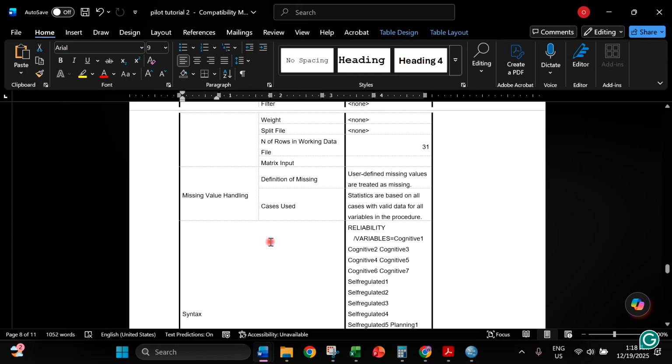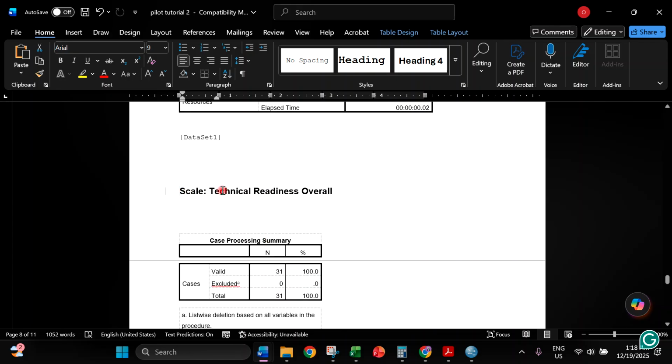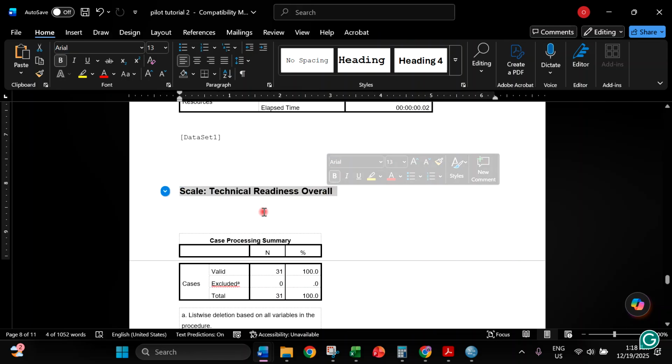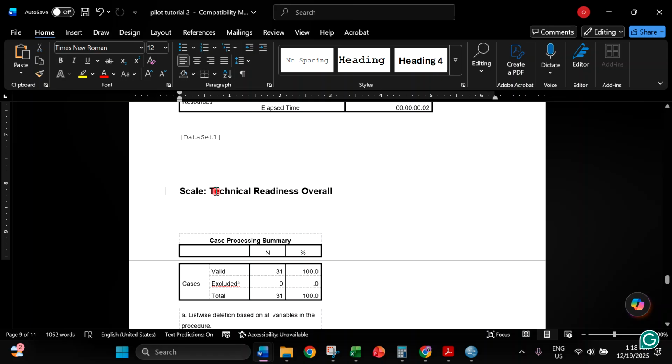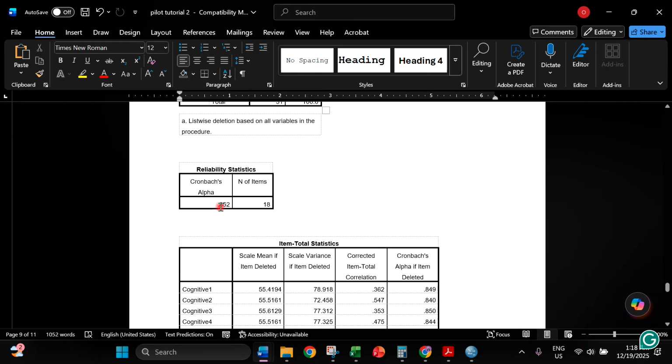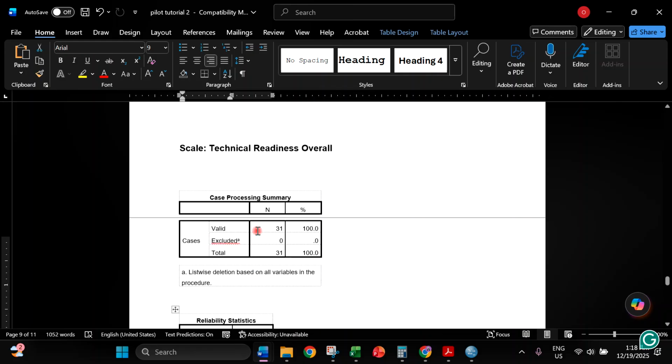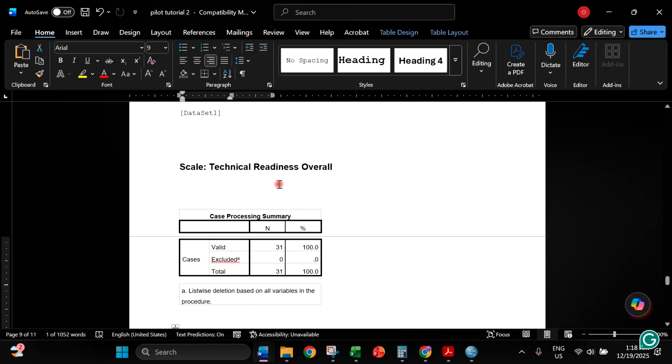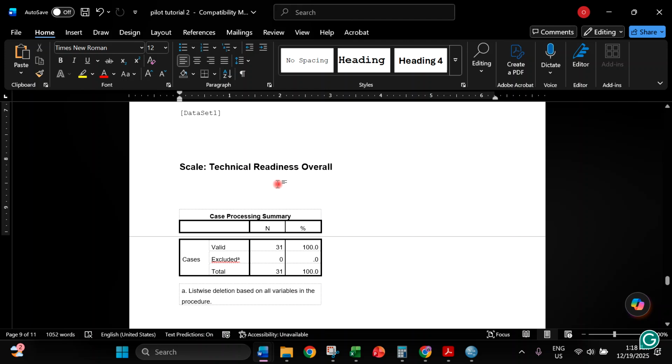You also have to take note that you must have an overall technical readiness Cronbach alpha value, which is 0.852. Meaning, if you have subdomains, you need to have an overall Cronbach alpha value and a Cronbach alpha value for each of your subdomains.